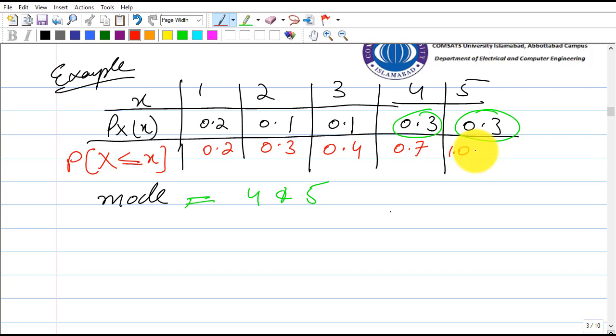By definition, the median would be the average, or the mean value, of two numbers.